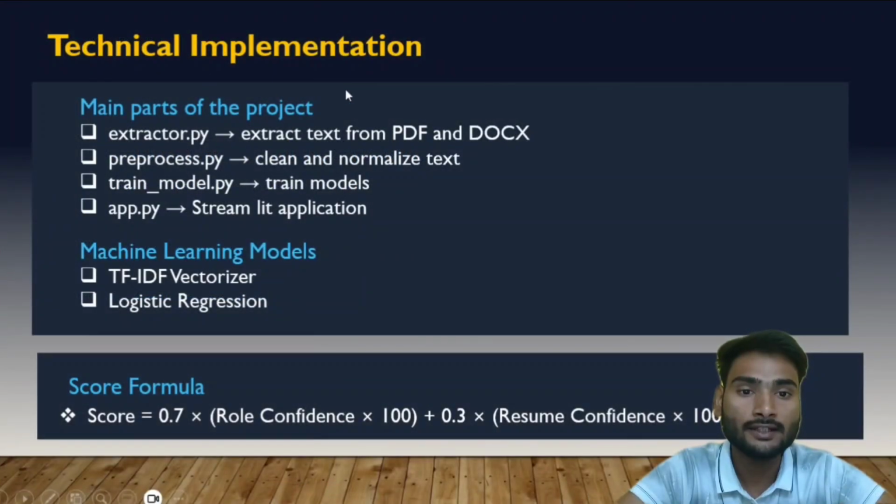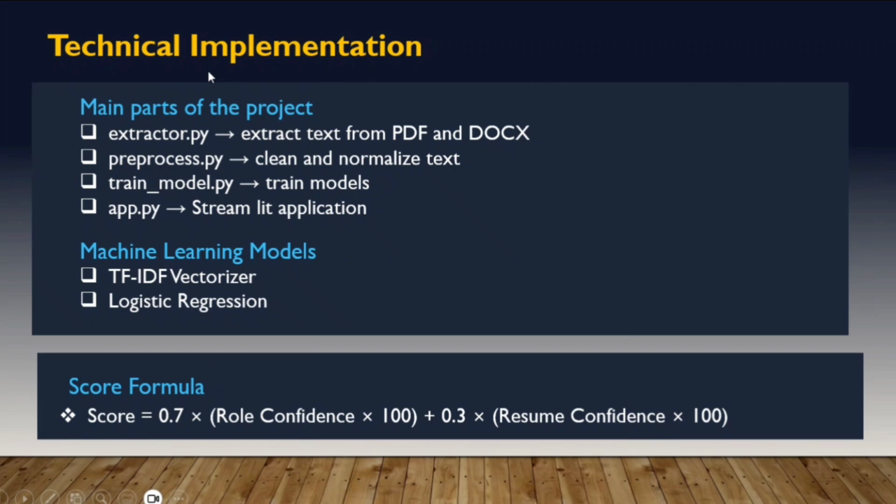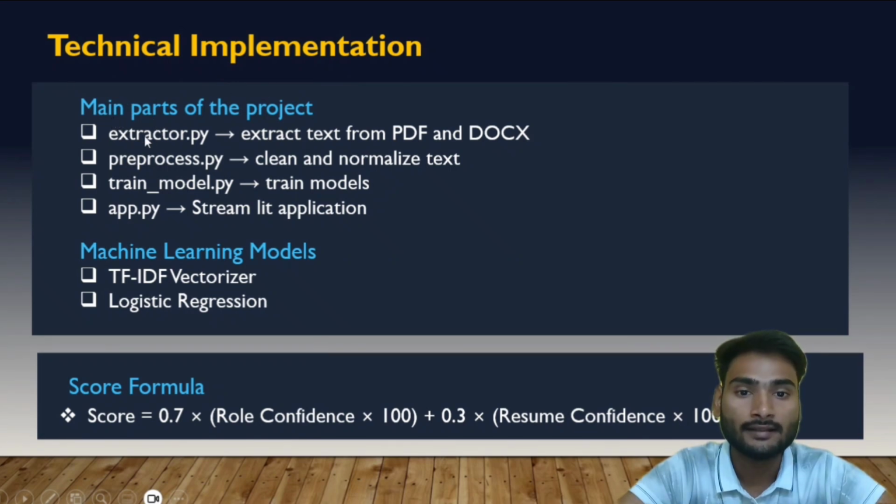Now I will briefly explain the technical implementation. The project consists of several important modules. The extractor.py file is responsible for extracting text from PDF and docs files, and the preprocess.py file performs the text cleaning and preprocessing. The train_model.py file is used to train machine learning models, and the app.py file contains the main Streamlit application that the user interacts with.